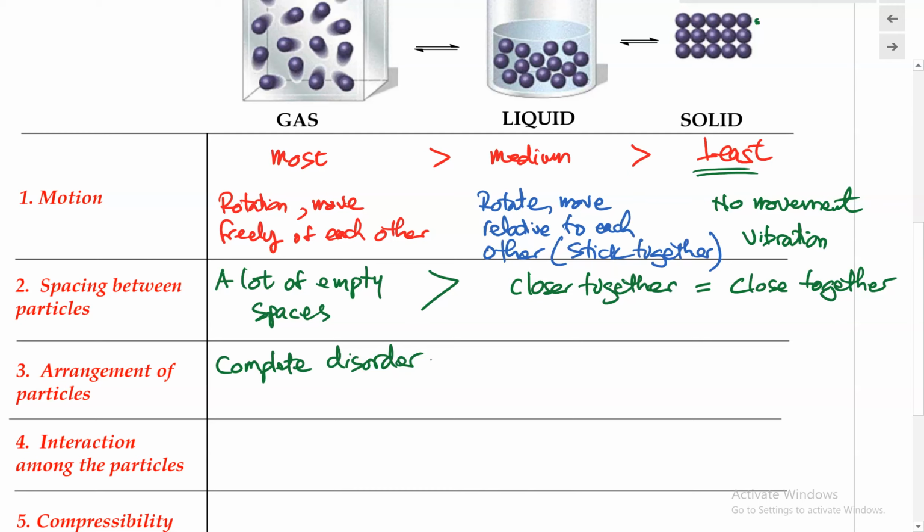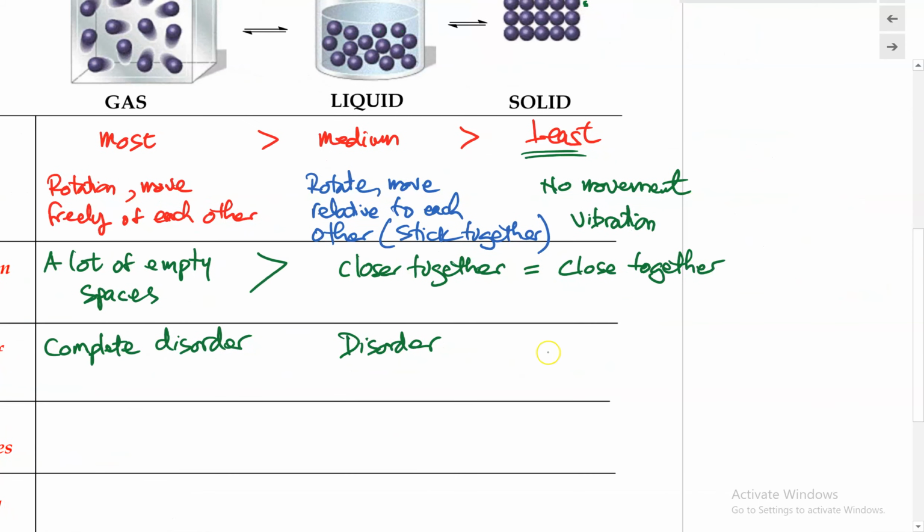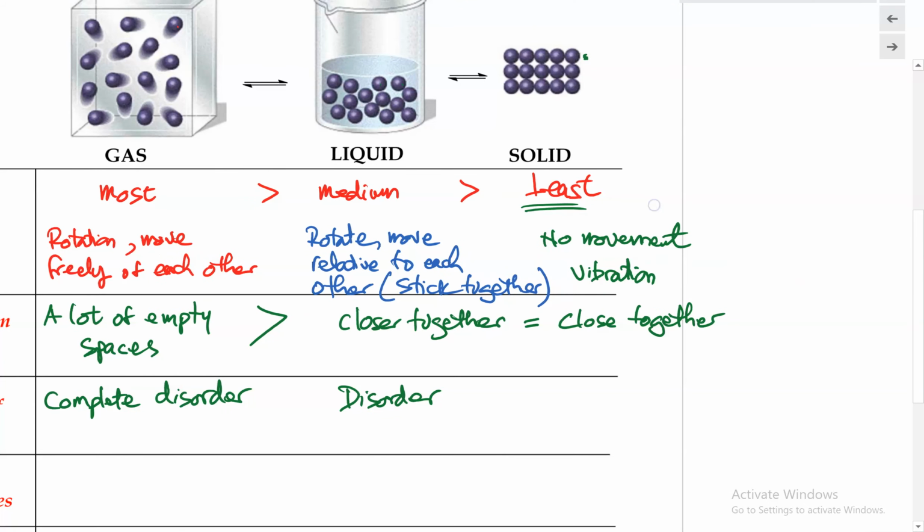Versus in the liquid state, these particles are sticking together and still moving around, so they have some disorder as well. But between the liquid and the gaseous state, the liquid has a little bit more order compared to the complete disorder that we see in the gaseous state. And now moving on to the solid state, the particles in the solid state are very well ordered. They stay in fixed positions. So this has an ordered arrangement of the particles.